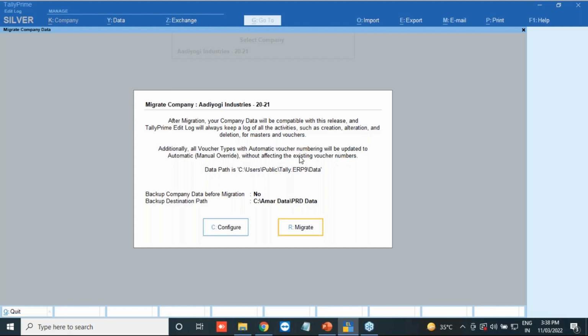Why is it so? Suppose you have automatic numbering. Suppose you have passed vouchers 1 to 10, and by mistake you have deleted one number, like invoice number 6. So what will happen? Number 7 will become number 6, number 8 will become number 7. To avoid that, in this new release Tally will automatically convert your numbering to manual override. So even though you delete something from this system, it will keep a record and it will never shuffle your numbering. Okay, so this is the thing Tally will do first.